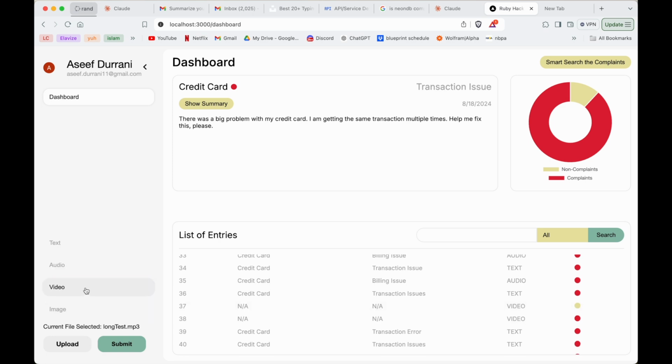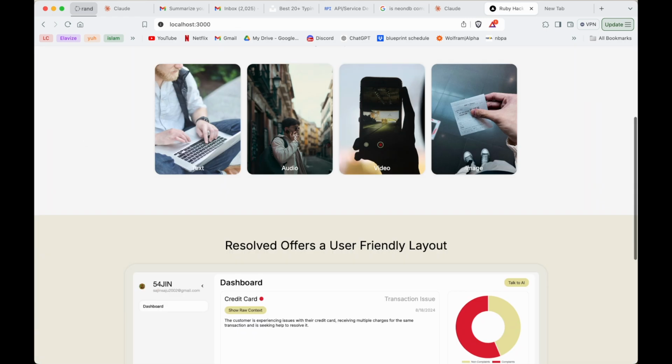Here we can upload a video. Here we can upload an image. This will use Google Cloud, and that is our demo. We can click here, sign out, and we're routed back to the landing page. Thank you.